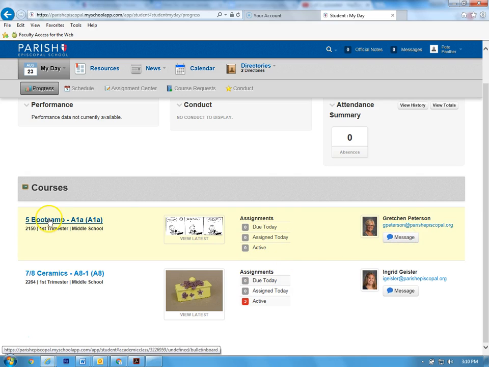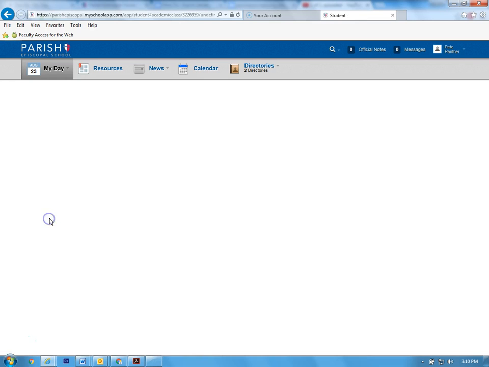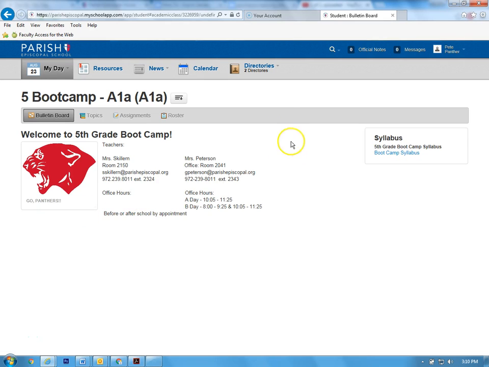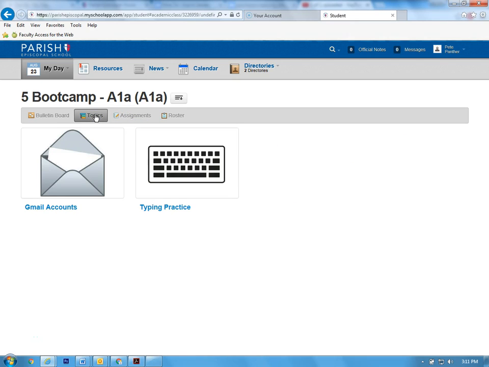Each course will have its own landing site, which used to be the Google homework sites. So here's Mrs. Peterson's bulletin board, where you can find her office hours, her syllabus, and some other basic information. The topics pages are places where you can find more thorough information and where a teacher can tell you more about the units that will happen in your class.